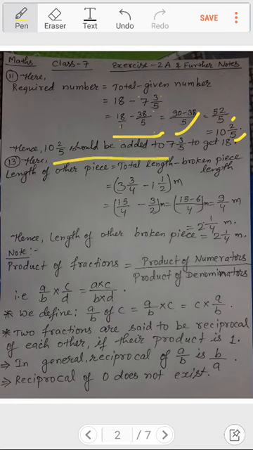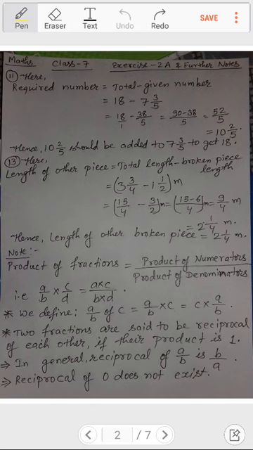And at last you can write it in a full sentence, as I had written over here. Hence 10 2 by 5 should be added to 7 3 by 5 to get 18. In this way you can write statements, because it is a word problem. So the final statement answer should be there.